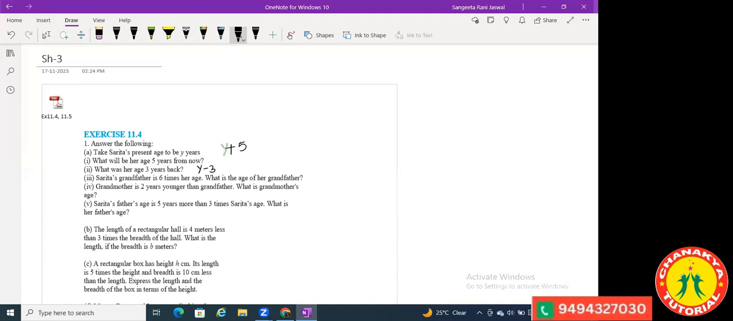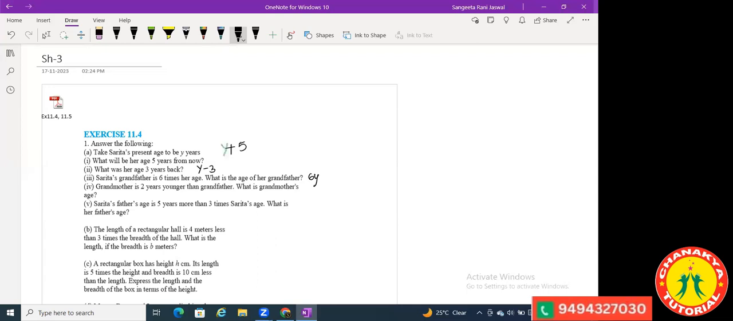Okay, now tell me this one. Sarita's grandfather is 6 times her age. What is the age of her grandfather? What is grandfather's age if grandfather is 6 times her age? Y plus 6? No, 6 times. When you're writing times, times means you're multiplying something. 6 times her age. So that is 6y.